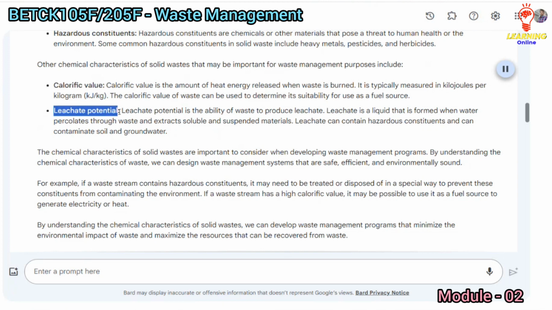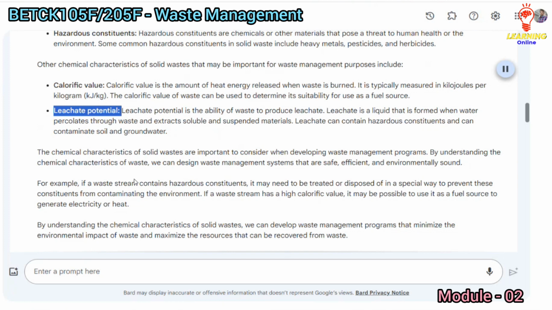Leachate potential. Leachate potential is the ability of waste to produce leachate. Leachate is a liquid that is formed when water percolates through waste and extracts soluble and suspended materials. Leachate can contain hazardous constituents and can contaminate soil and groundwater.